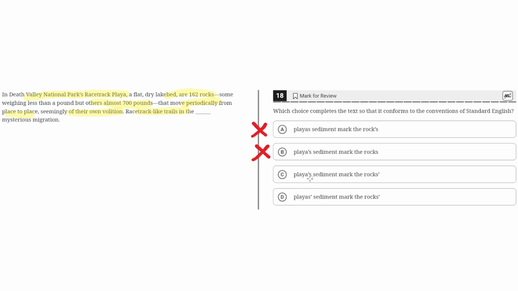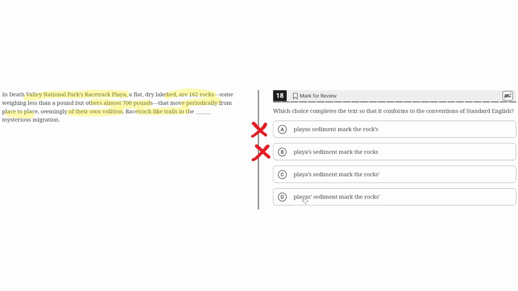C, Playa's sediment mark the rocks'. This seems to be the correct answer because this properly uses the apostrophe in Playa's to show that there's one Playa and it has its sediments, and there are multiple rocks and they have their own mysterious migration. So C seems to be the correct answer.